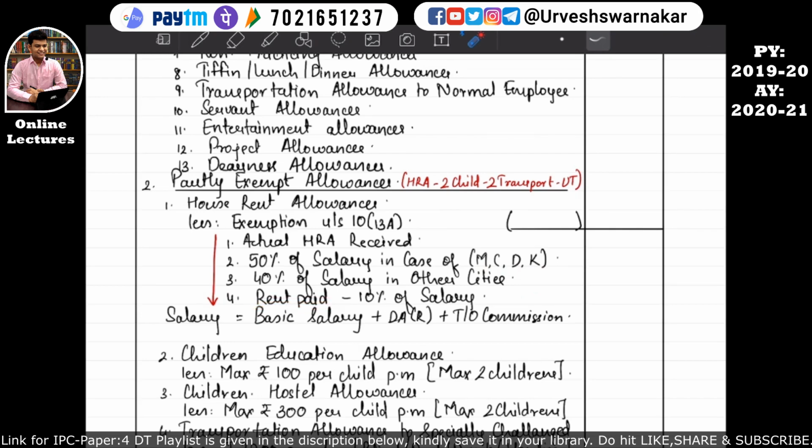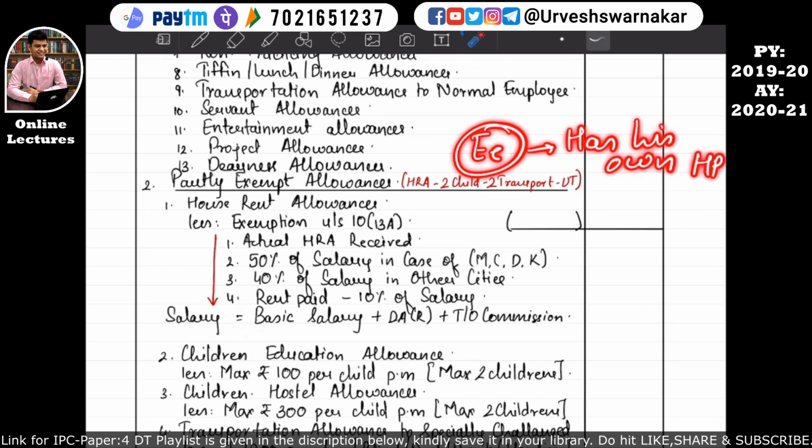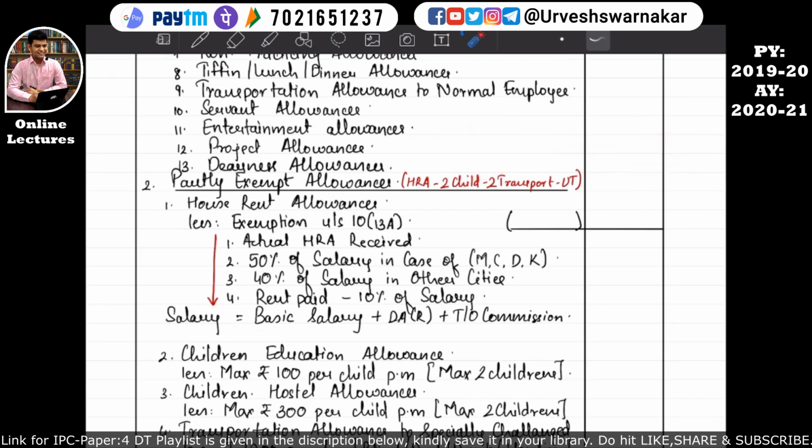So if the assessee has actually taken a house property on rent, then he has to pay the rent. So that is what it is here: rent actually paid by the assessee minus 10% of the salary. So many times the company, that is the employer, ER, pays the employee the HRA, but this employee has his own house property. Basically if such is the case, then such an employee will not get any exemption under section 10 subsection 13a. Why am I saying it so confidently?